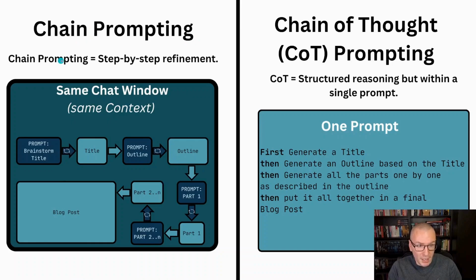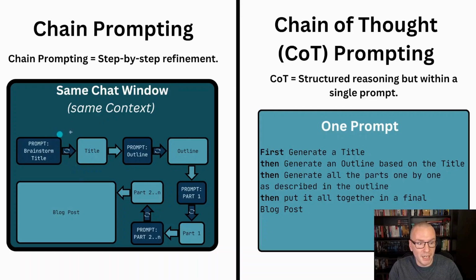Chain prompting equals step-by-step refinement. So every step of the way, we are refining our prompt, we are reiterating on it, and making it better. And then when we are happy with the output, then we are starting with the next prompt, and so on and so on.